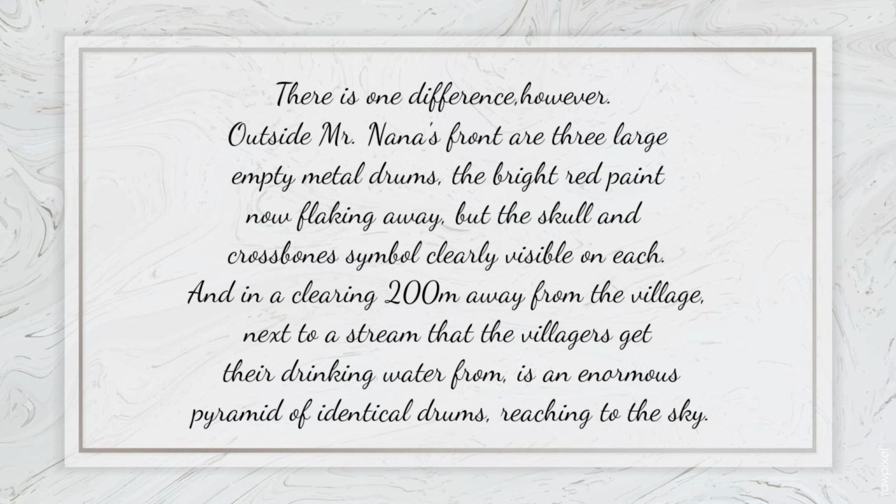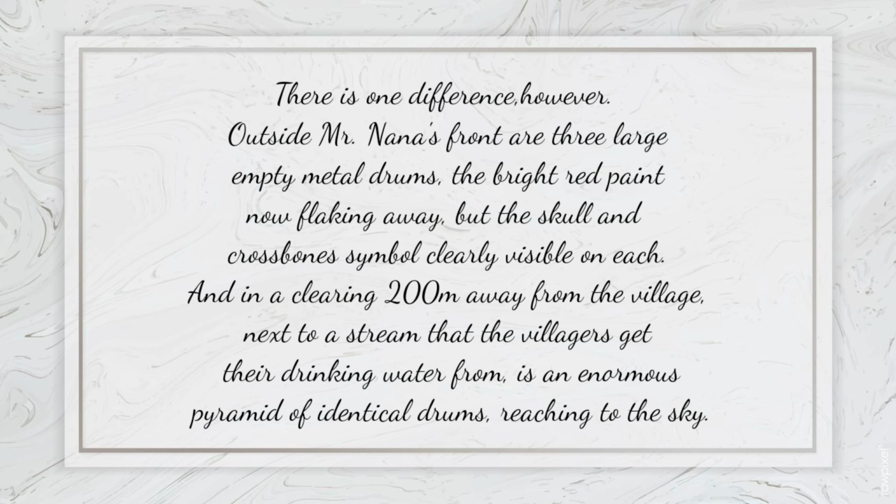In this passage, in front of Nana's house, there are 3 empty metal drums painted with bright red paint. Gradually, the paint was erased, but the skull and crossbones symbol is clearly visible on each and every drum.